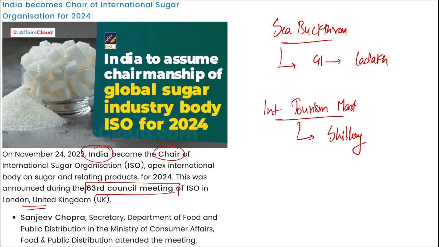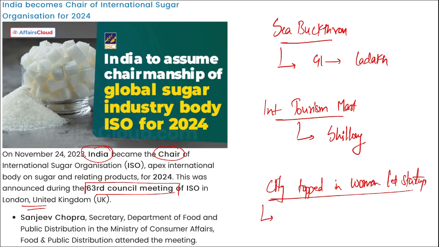In Shillong. Then, which city has topped in women-led startups? It is Bengaluru. Bengaluru has topped in women-led startups.